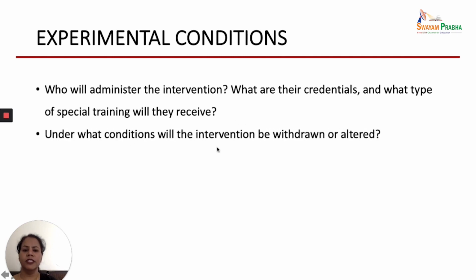Then, under what conditions will the intervention be withdrawn or altered? That also should be written clearly: if there is any type of complication because of the intervention, at what point of time the intervention will be withdrawn, changed or altered.